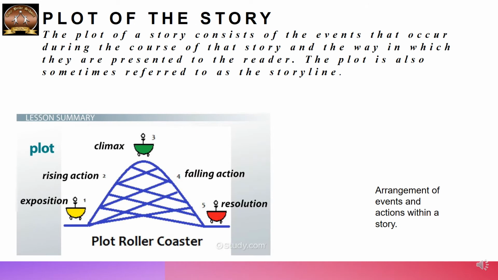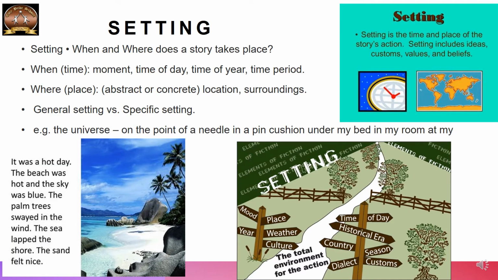So the plot of the story is the arrangement of events and actions within a story. A story has to have a very good setting. So setting is where the story has taken place.